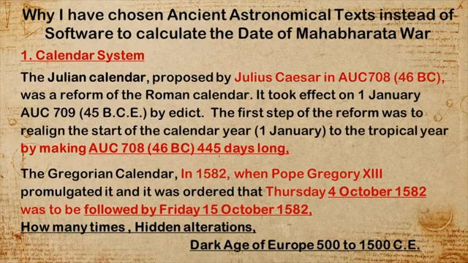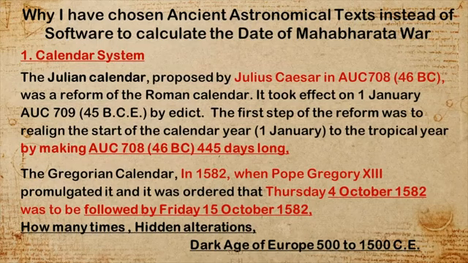And what about the Gregorian calendar? On 4th October 1582, after that the 5th October should come, but they altered it, Thursday and Friday, so that the date became 15th October 1582. So 10 days have gone somewhere else. Where they have gone, we don't know. So the Gregorian calendar is also defective. The Julian calendar is also defective. That's why they are frequently adapting and correcting. Only 2 we know, Julian and Gregorian. How many times they corrected? Maybe there may be hidden alterations also.